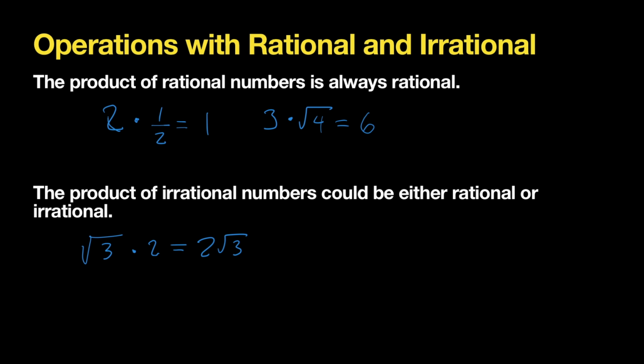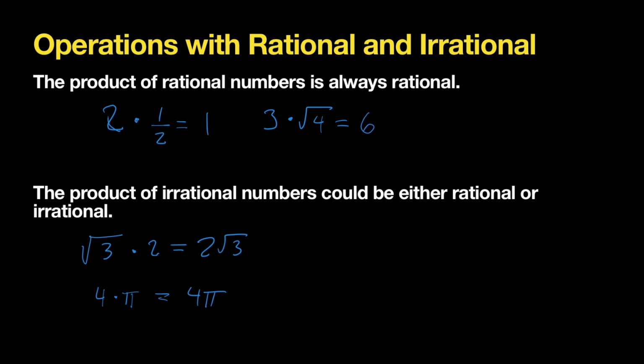The same thing will happen if you were to multiply 4 times pi. You get 4 pi. So this is still going to be an irrational answer.